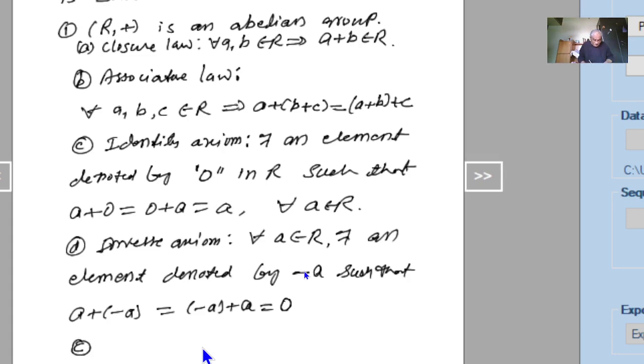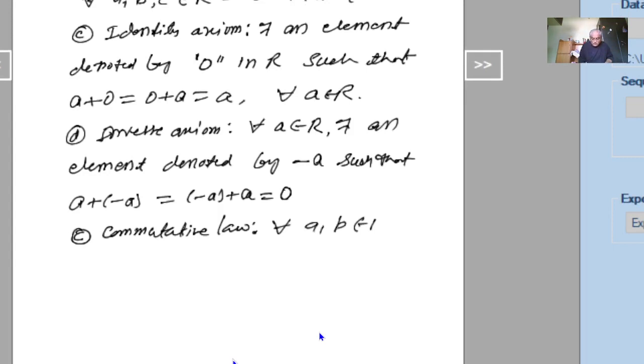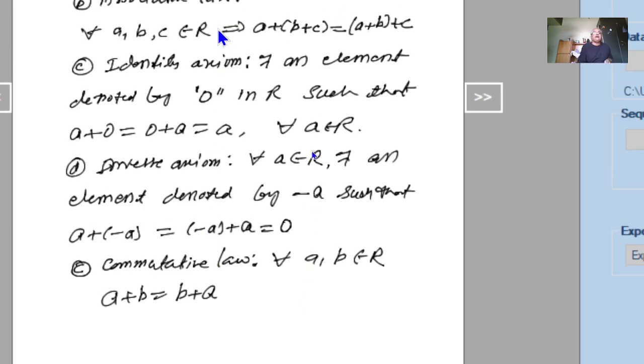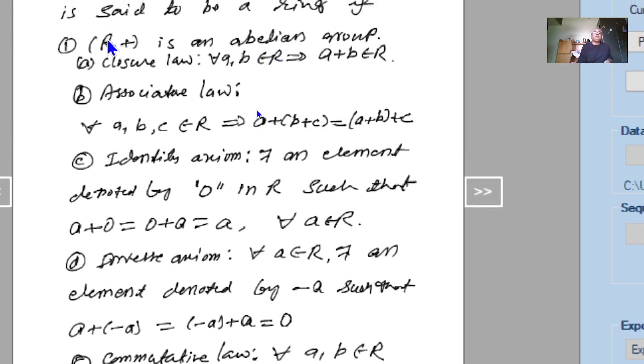And finally, commutative law. For all A, B belongs to R, A plus B must be equal to B plus A. So if all these 5 axioms are satisfied, then you say that it is an abelian group with respect to addition. This is the first axiom of the ring: R comma plus must be an abelian group.